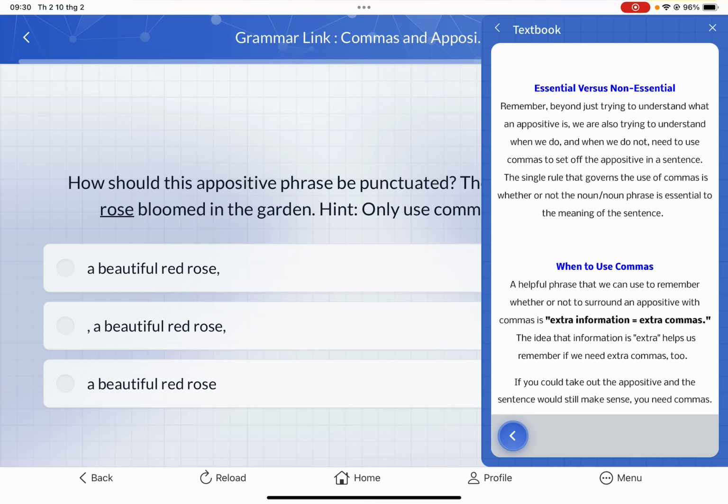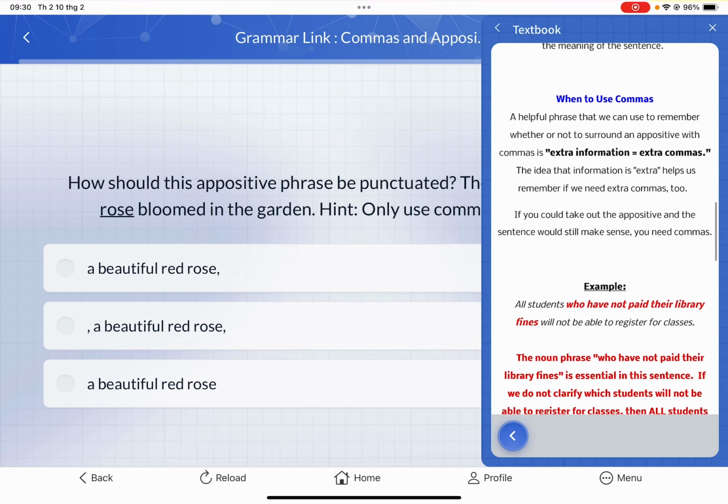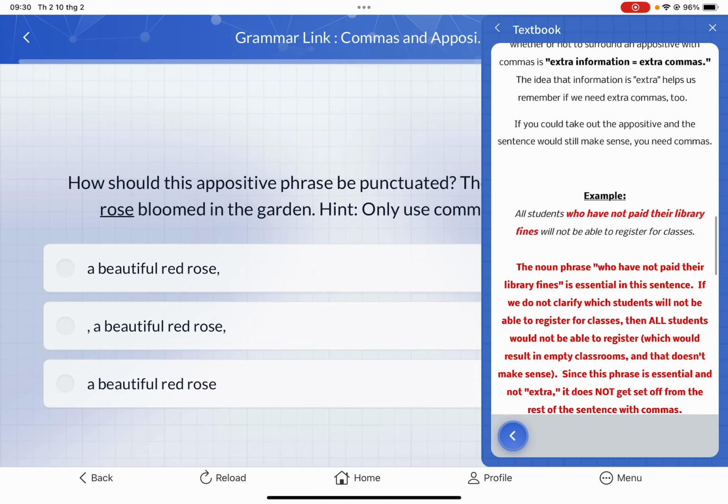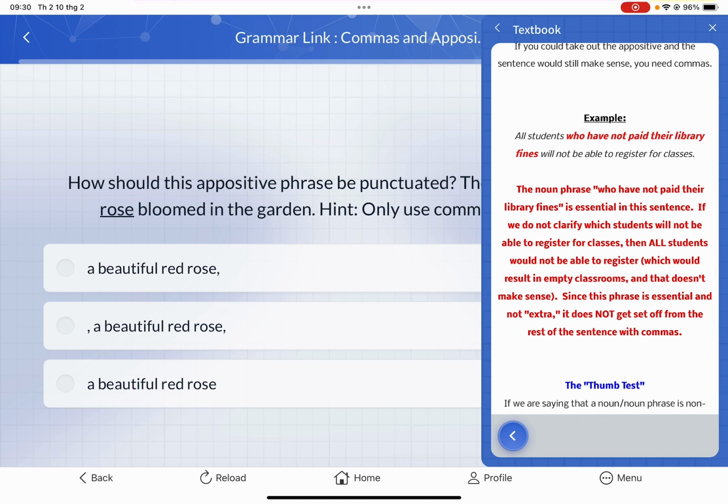Now, so when to use commas? Well, a helpful phrase that we can use to remember whether or not to surround an appositive with commas is: extra information means extra commas. The idea is that the word extra helps us remember that we need extra commas. So if we could just take out the appositive in a sentence and it would still make sense, you need commas. For example, all students who have not paid their library fines will not be able to register for class.